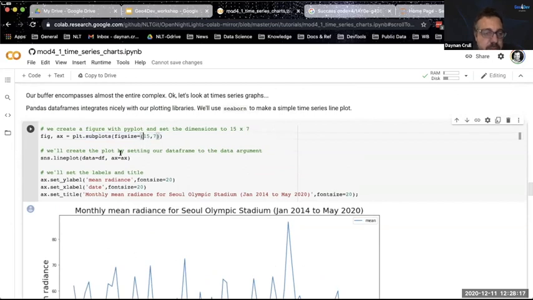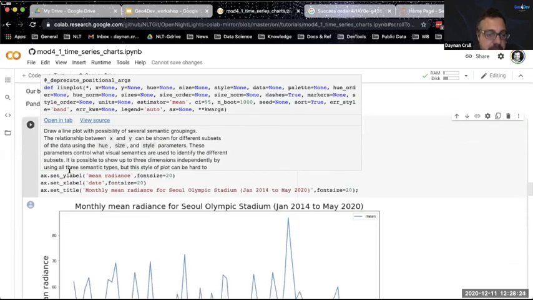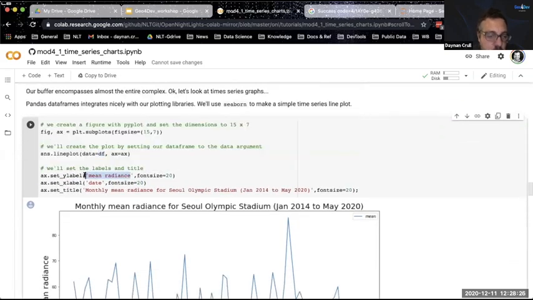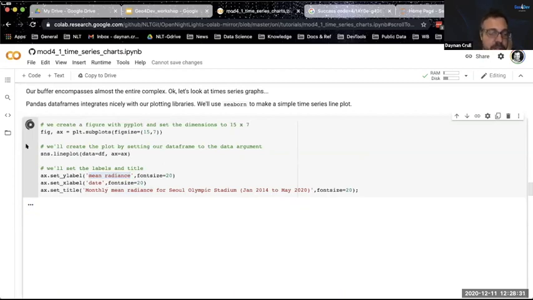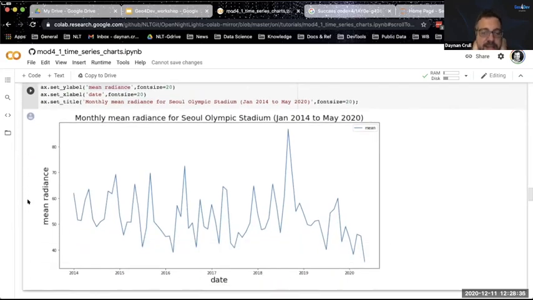There's a default too. But basically, I'm taking the data that I just created, that data frame, and I'm going to plot it as a line plot. And this makes the time series. And I'm going to call the y-axis mean radiance, and I'm going to call the x-axis date. And then what we're looking at here is a time series of the mean radiance for the pixels within our area of interest, which is Seoul Olympic Stadium, from January 2014 until May of 2020. And keep in mind, because these are monthly image composites, that's the time period that we're looking at.